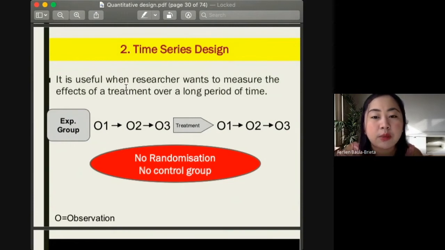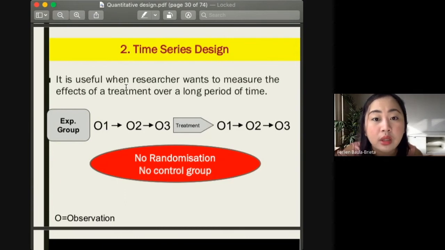It may seem to be less scientific compared to true experimental, but quasi-experimental design, such as time series design, allows the real condition in the population to be experienced in a certain group and allows the data to be expressed in the real setting, because in the real scenario there is no randomization.